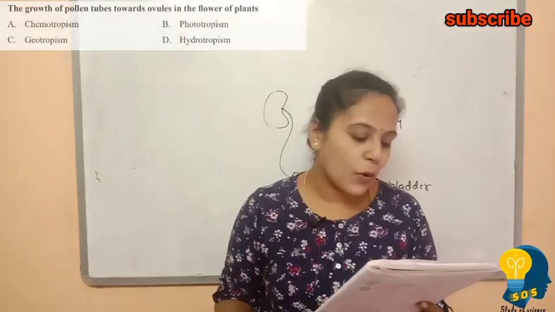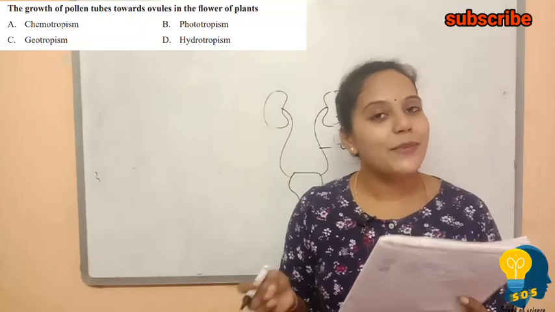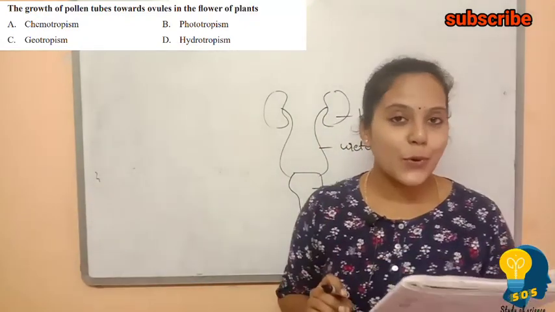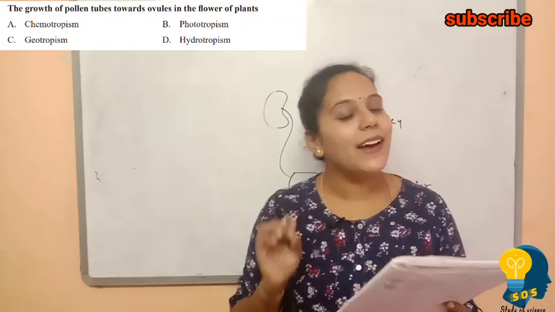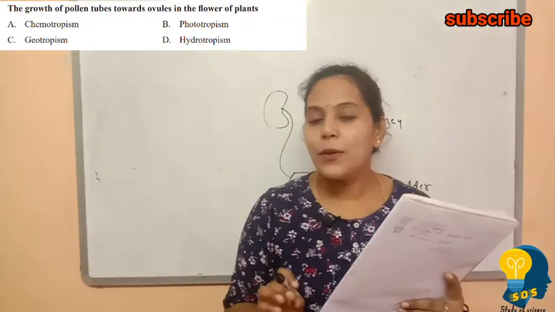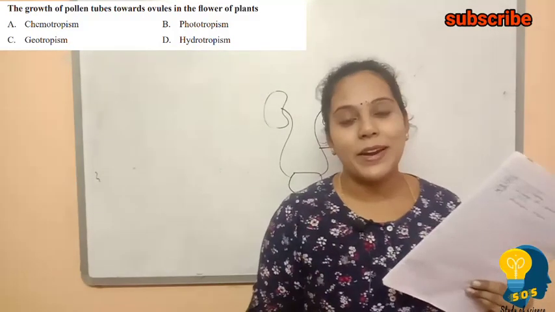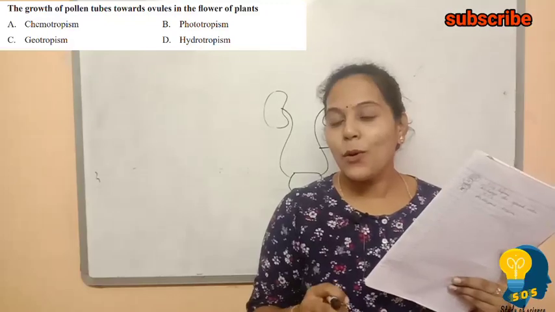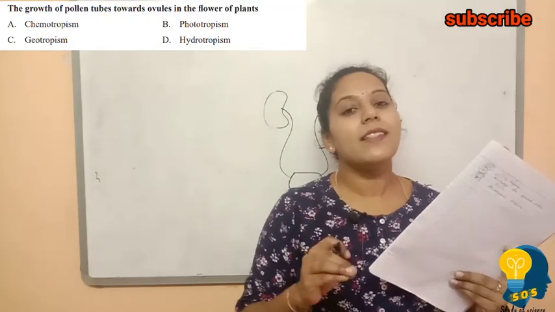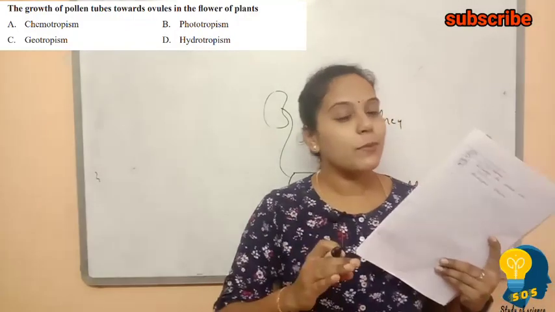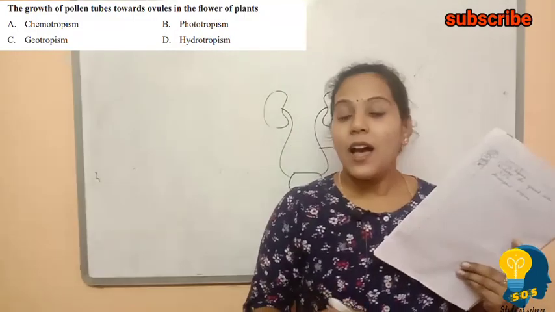The growth of the pollen tube towards the ovules in flowering plants. The options are chemotropism, phototropism, geotropism and hydrotropism. Very simple. First you should know what is meant by these tropisms, the tropic movements. Chemotropism means the response will be towards chemicals. Phototropism means the response will be towards light.